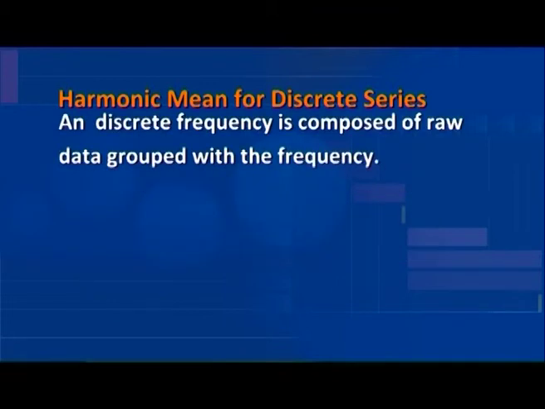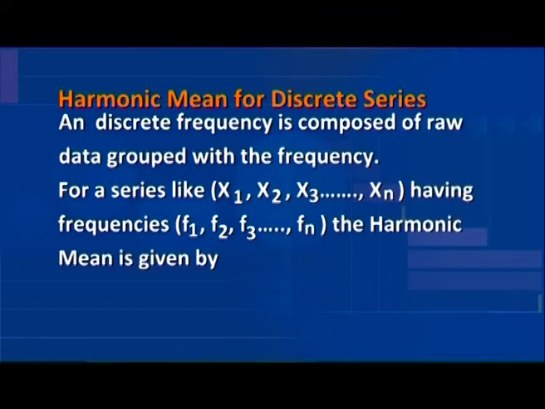A discrete frequency is composed of raw data grouped with the frequency. For a series like x1, x2, x3, xn, having frequencies f1, f2, f3, fn, the harmonic mean is given by harmonic mean is equal to number of items divided by sigma of the reciprocals of the variables multiplied by the frequency.